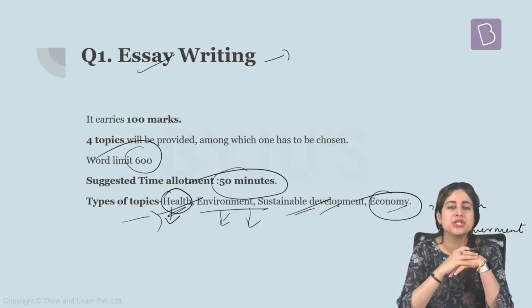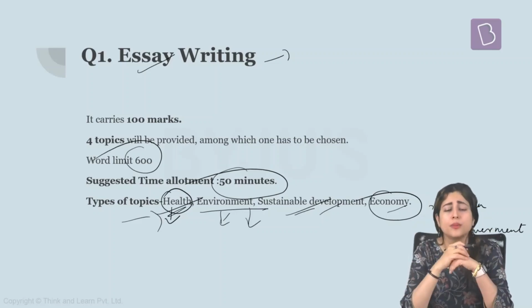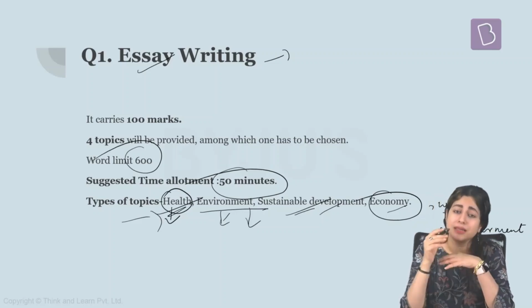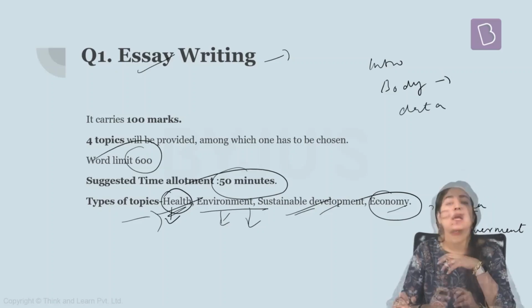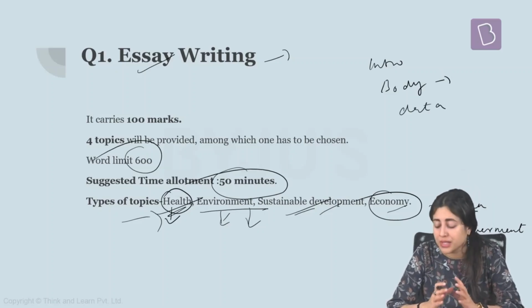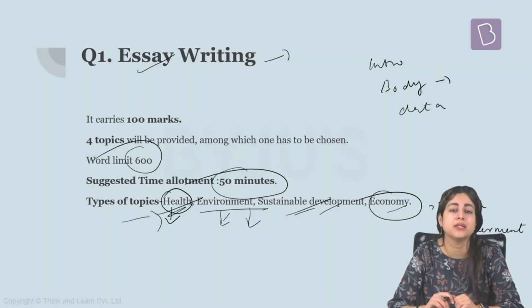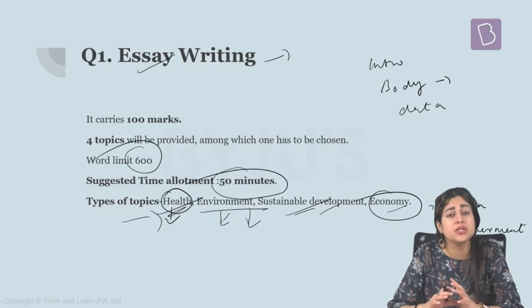For example, if I pick up a topic which deals with global warming, then firstly I will make an outline that I will explain what exactly is global warming in the introduction. Then I will tell why is it becoming a major problem for the world today. Then after finishing my introduction part, I will move to the central part of the essay, which is my body of the essay. Here I can use as much data, as much statistics as possible. I can always write that what is the guideline given by United Nations to combat global warming, how to control greenhouse gas emissions, what are the main reasons behind increasing global warming, what steps have various countries taken to solve the problem. In future, what can be a better strategy to combat the problem of global warming, and what are the dangerous side effects if it is not controlled.